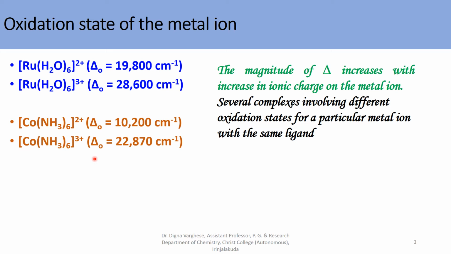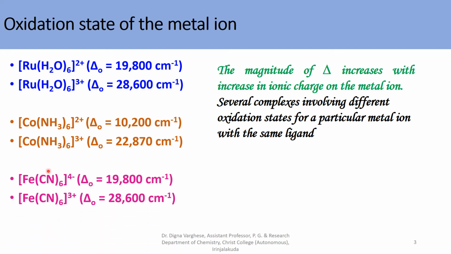28,870 centimeter inverse. And for the iron complexes, iron 2 plus delta O is 9,800 centimeter inverse, and for Fe3 plus hexacyanide complex, delta value is found to be 28,600 centimeter inverse. So the magnitude of crystal field splitting increases with increase in ionic charge on the metal ion.